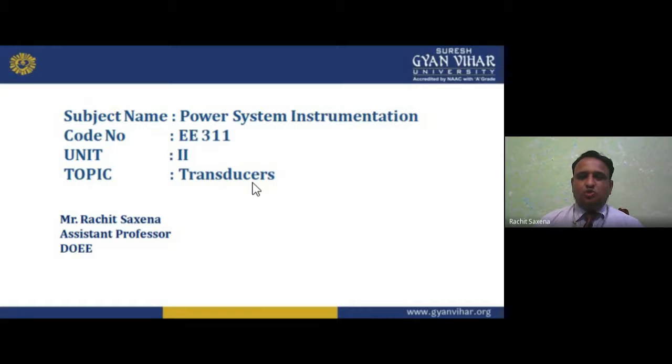So many transducers we have. I talked a lot about the thermocouple also. So these all are basically the transducers.